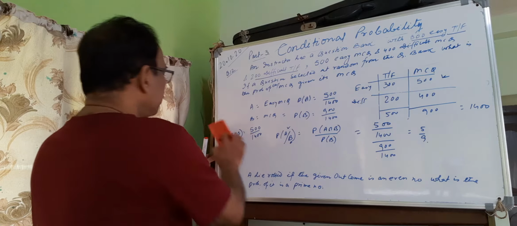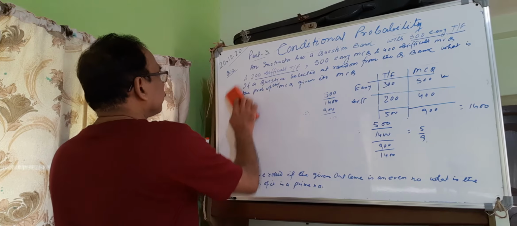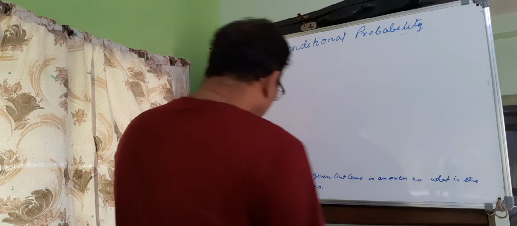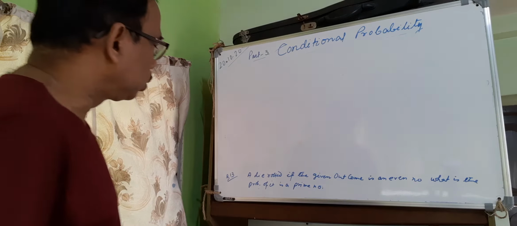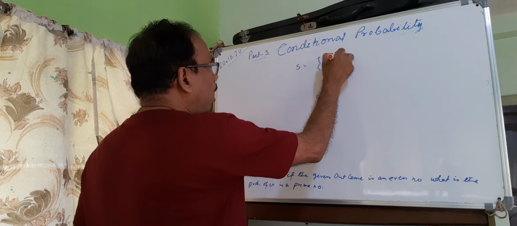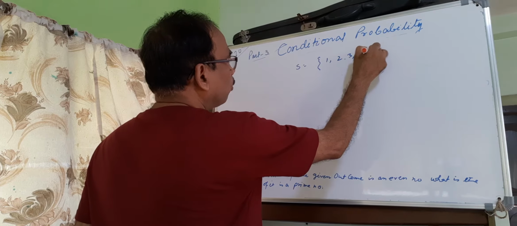Next, sum number 13. A die is rolled. It is given the outcome is an even number. So here a die means the total sample space is 1, 2, 3, 4, 5, 6.